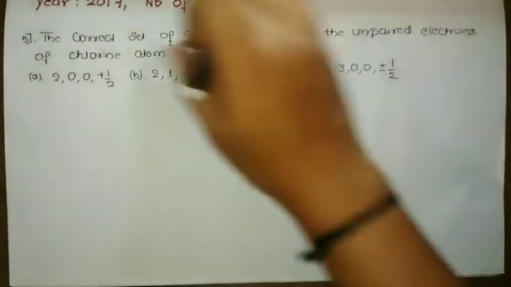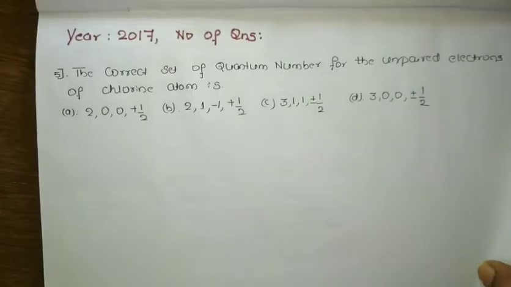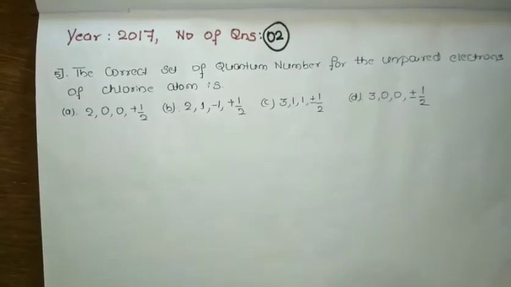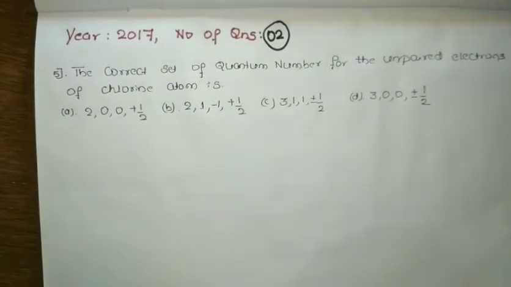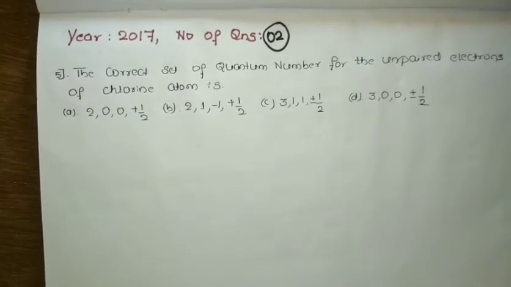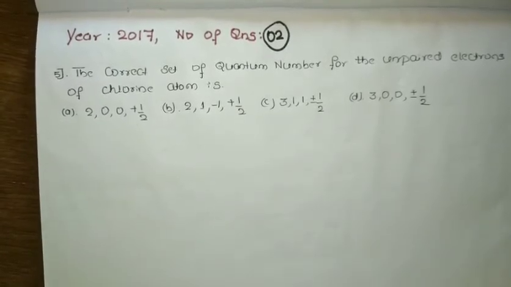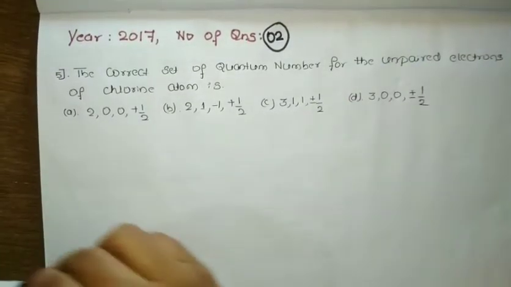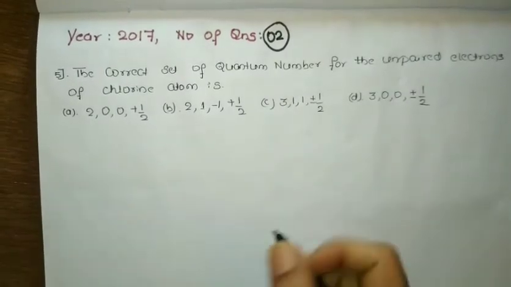The next question is from 2017. The number of questions asked here is again 2. One question is from the structure of atom and one question is from periodicity. Again, you can observe the question is based on quantum numbers. The correct set of quantum numbers for the unpaired electron of a chlorine atom. Particularly, they have mentioned a chlorine atom.